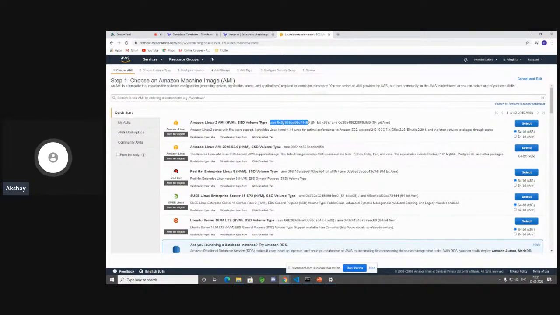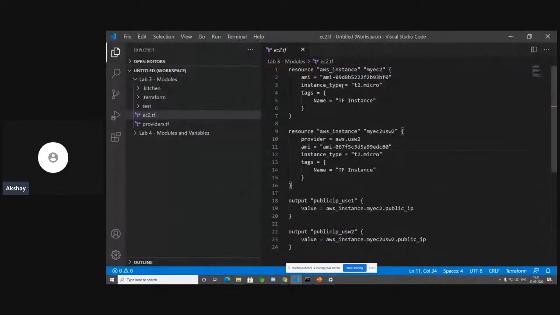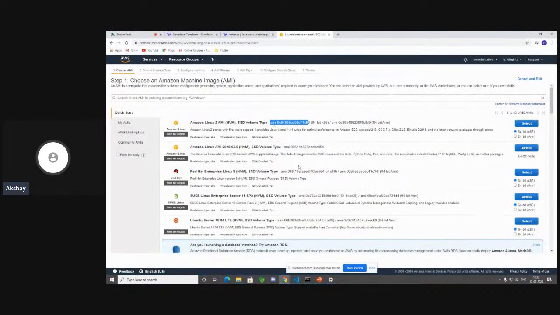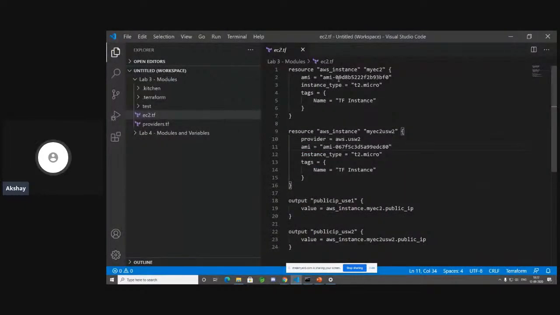Let's go back to our code and see which one we are using. So this is 09D8B. We don't see a 09D8B, right? So let's do one thing. Let's change it. Let's go ahead and copy this AMI ID and modify it over here. So we have modified the first AMI ID.